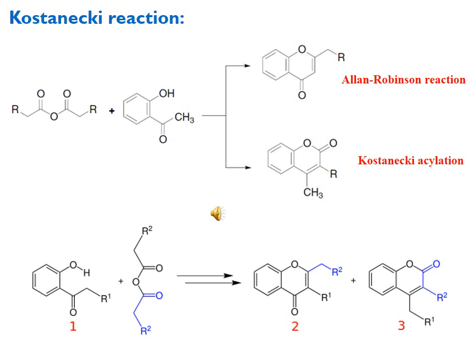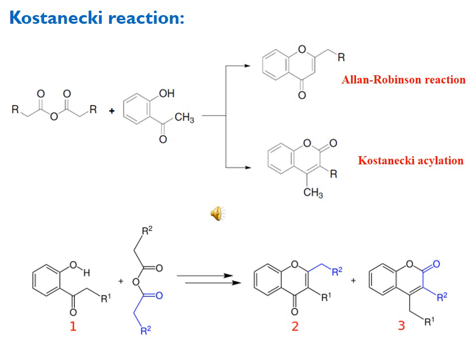The second reaction is also a general representation of this Kostanecki reaction. Here you can see the number 1 reactant, which is treated with an anhydride and converted into product number 2 and 3.